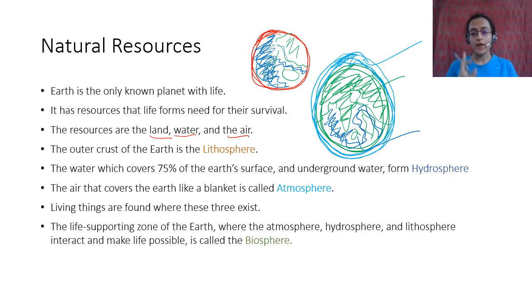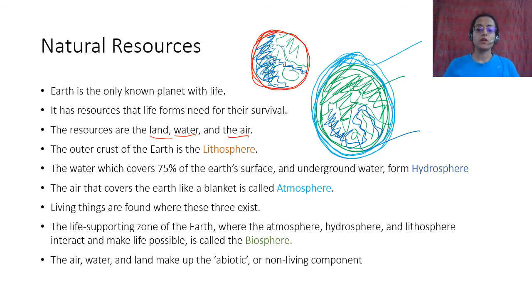So what is biosphere? Biosphere is the life supporting zone of the earth where the atmosphere, hydrosphere and lithosphere interact and make life possible. So there are four components of biosphere. You have atmosphere, you have hydrosphere, you have lithosphere, and you have life also. Life is also an integral part of biosphere. So these four parts make up the biosphere, the life supporting zone of the earth.